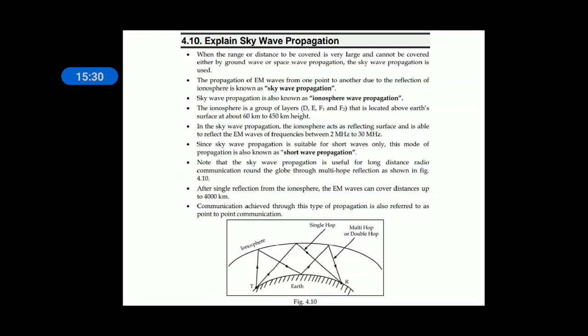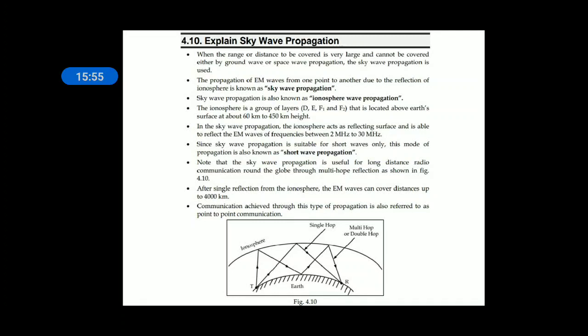In skywave propagation, the ionosphere acts as a reflecting surface and is able to reflect EM waves with frequencies from 2 MHz to 30 MHz. The ground wave is able to transmit only up to 3 MHz. Beyond that 3 MHz, the ground wave fails because of earth curvature and more attenuation.